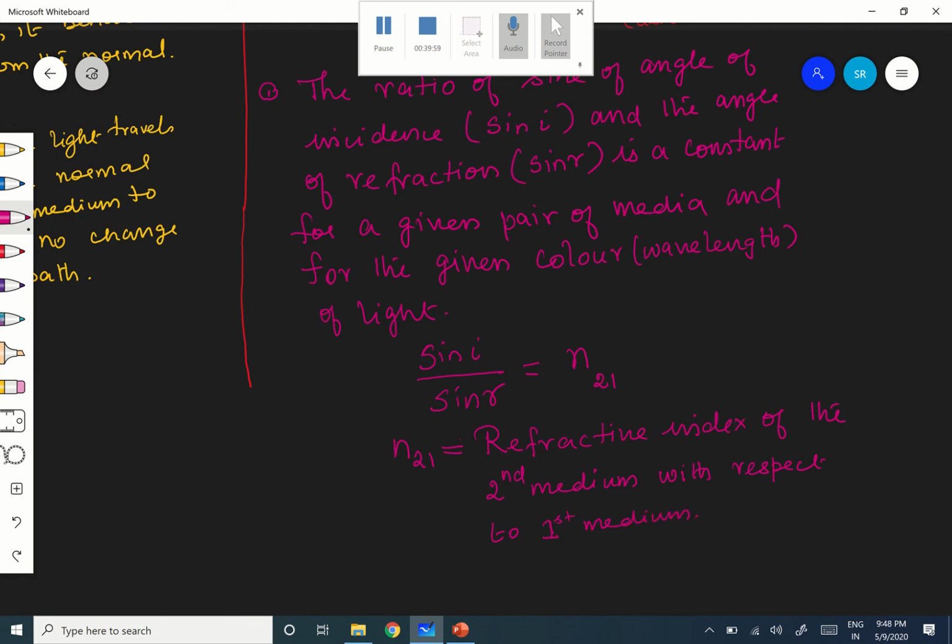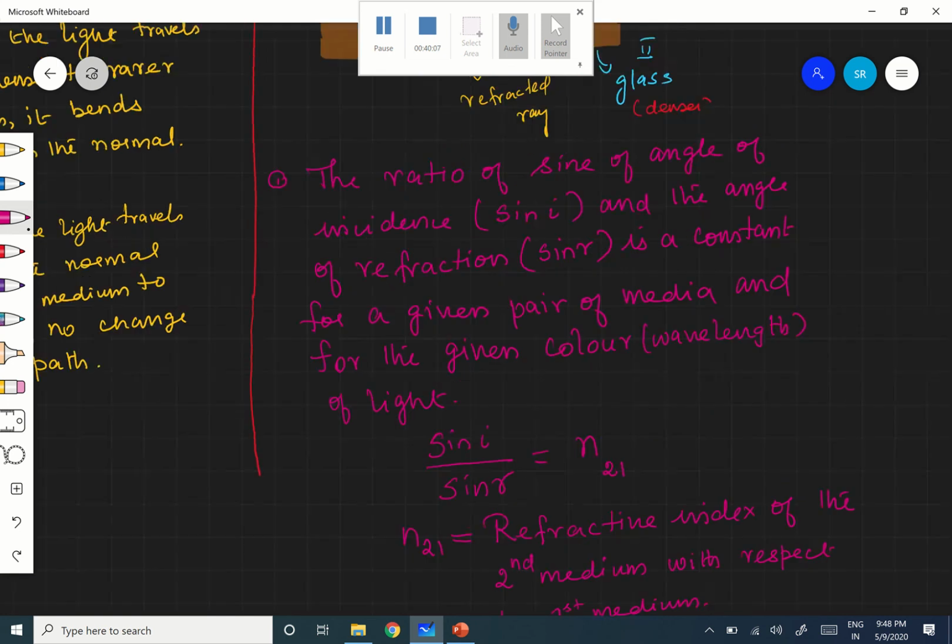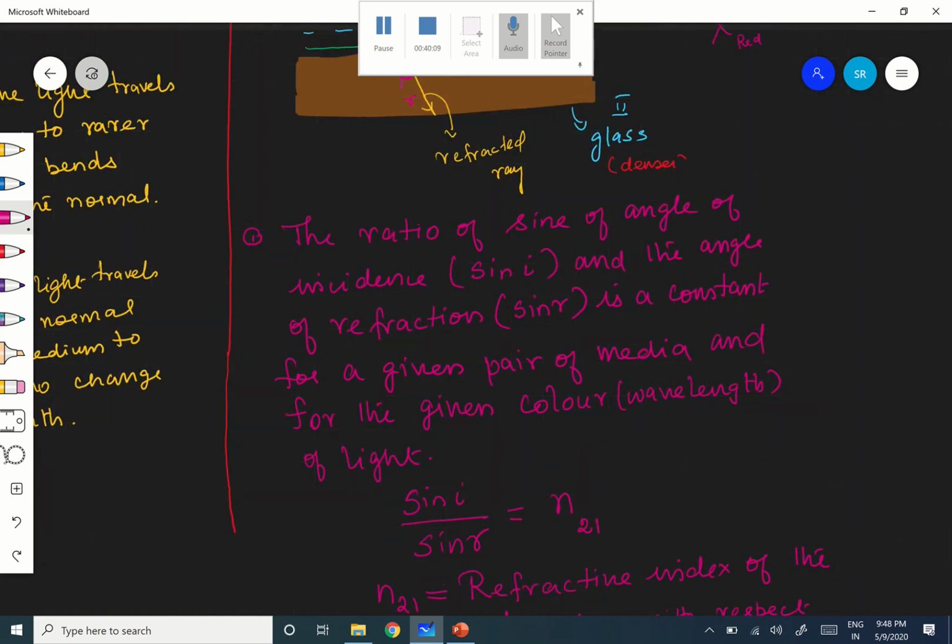Are you following? So it is the refractive index of the second medium with respect to first medium.